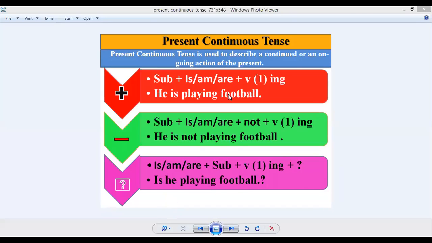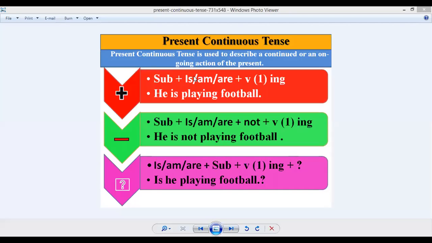So here you can see the formula of making the sentences and how they have used different auxiliary verbs in the present continuous tense. In the very starting, the first sentence example is also given, showing how to make a particular type of sentence in the present continuous tense. You can see here the formula for making the sentence in the present continuous. For example, subject plus the helping verbs, three helping verbs.